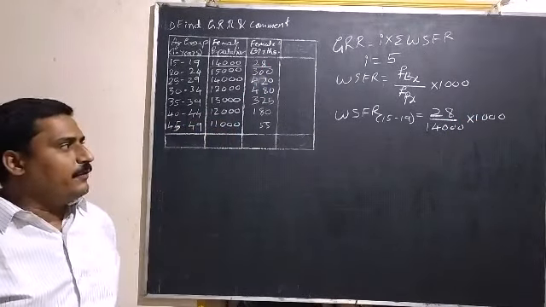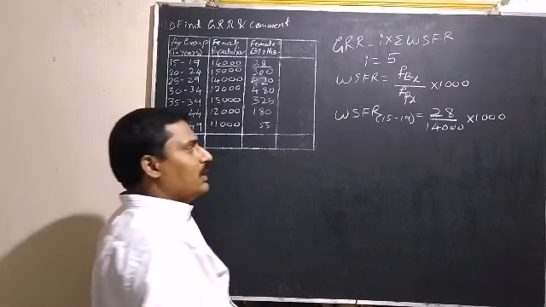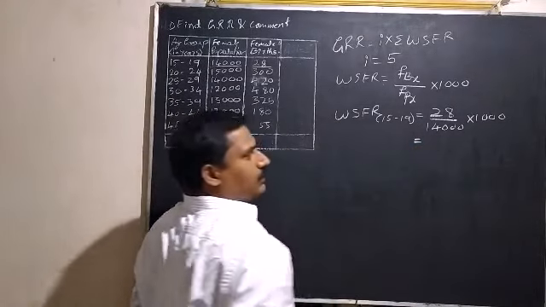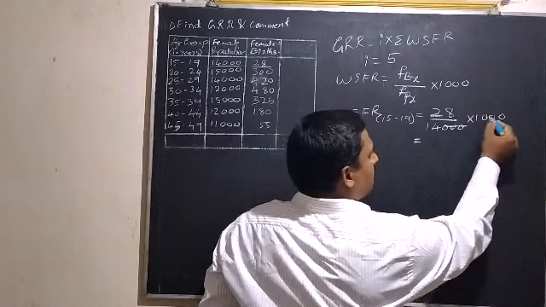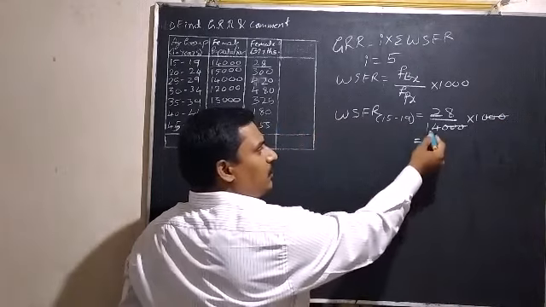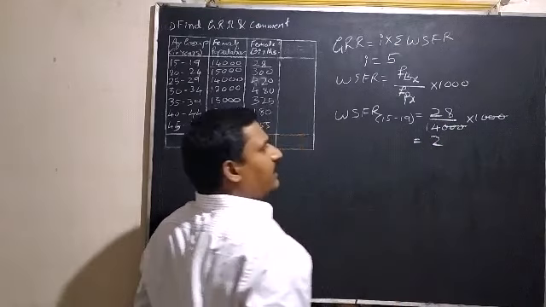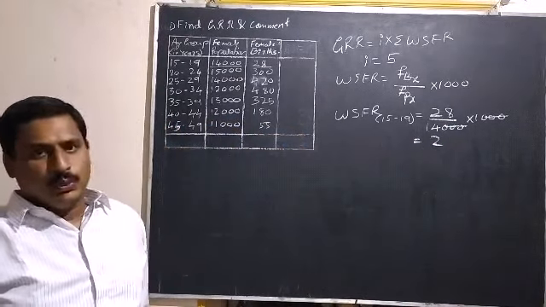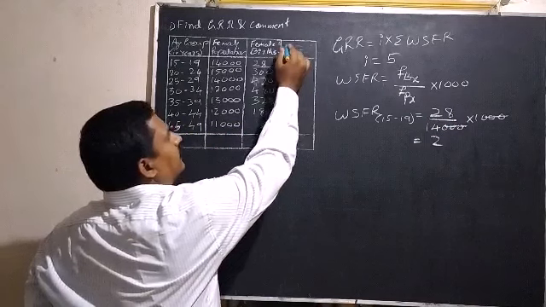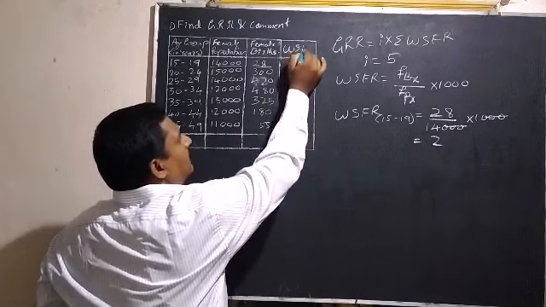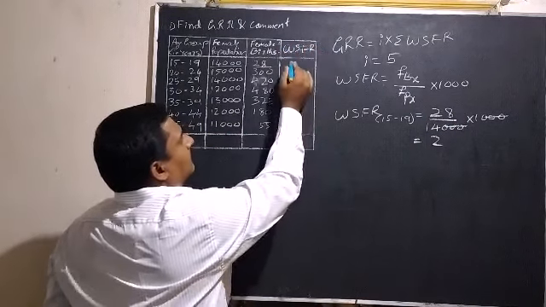So 3 zeros and 3 zeros will get cancelled. 14 ones are 14, 14 twos are 28. So WSFR for age group 15 to 19 is 2. And write that in this column, WSFR 2.